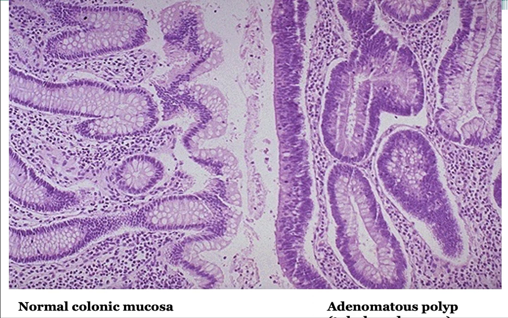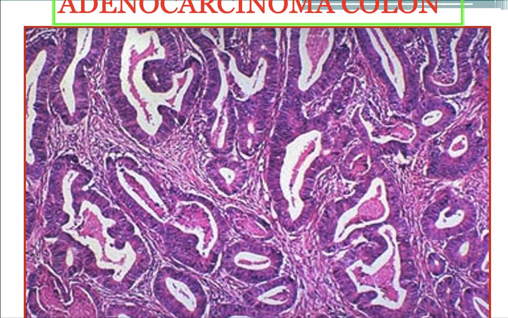This is the microscopy of normal colonic mucosa, and this is an adenomatous polyp, in which the glands are enlarged, showing stratification. The number of layers of the cells is increased. This is called adenoma. If there is atypia among these cells, it is carcinoma. This is a microscopic picture of adenocarcinoma showing glandular arrangement of the cells.